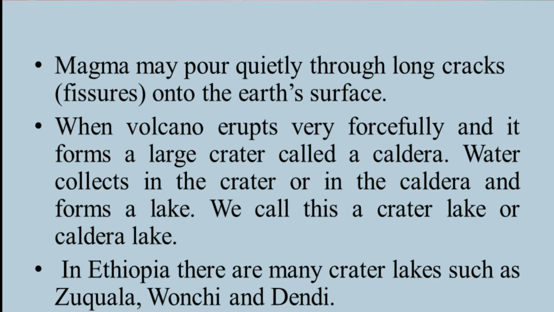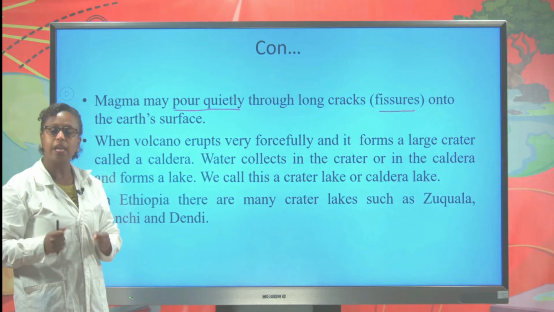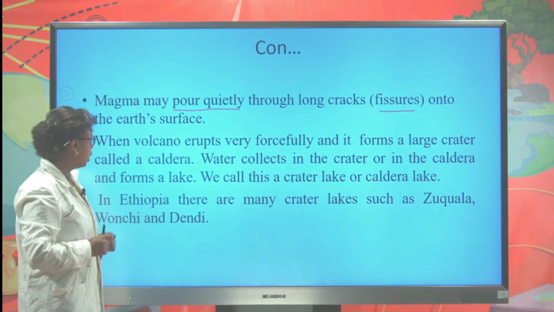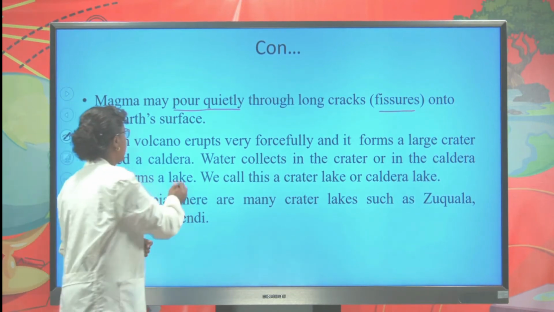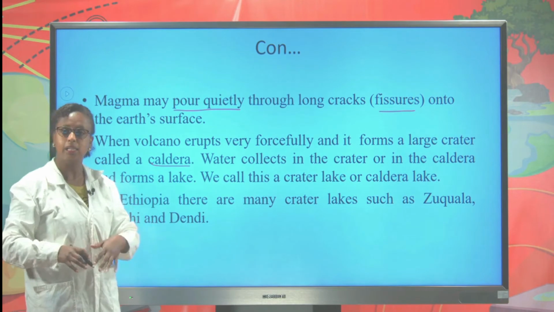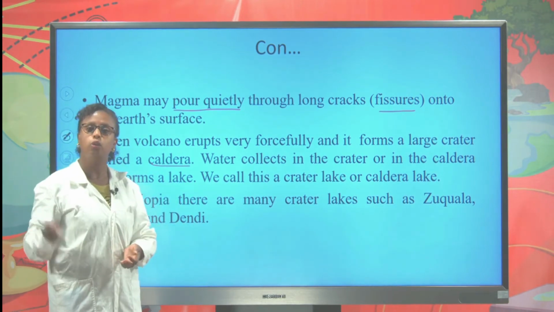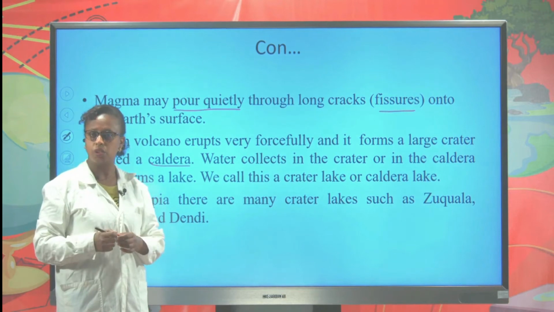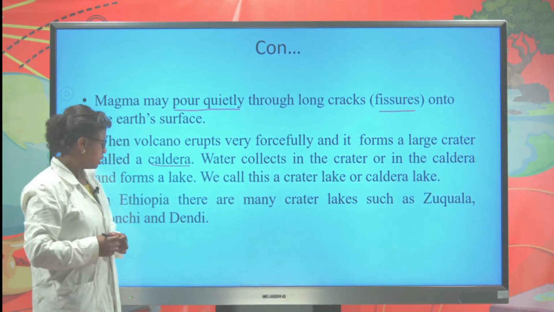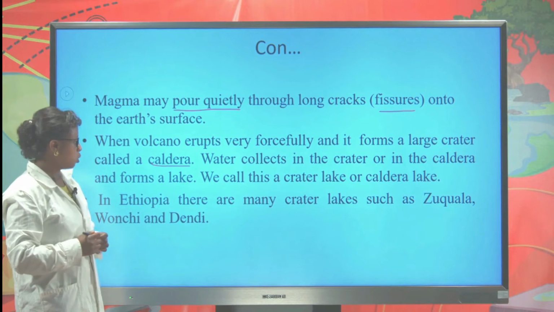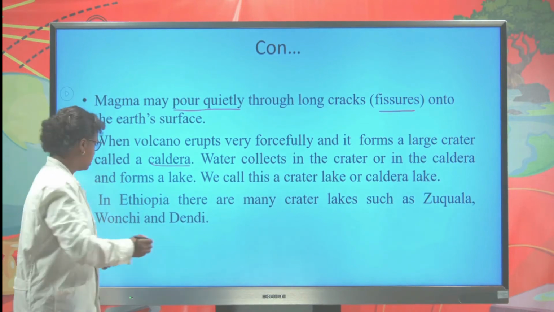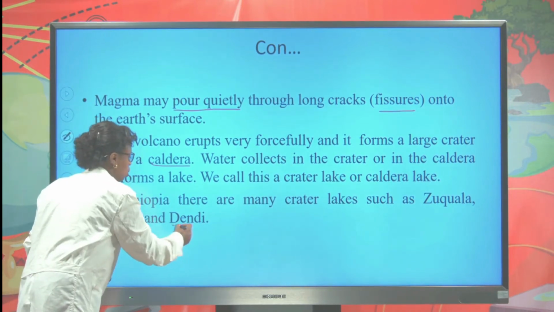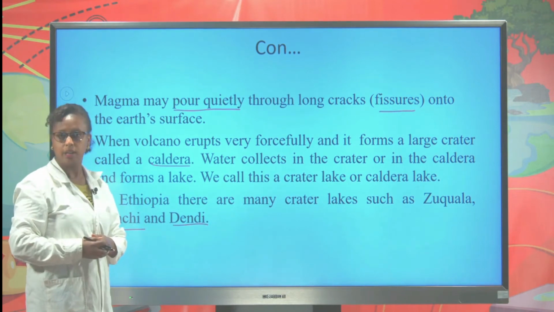When the volcanic eruption occurs forcefully, it forms a large crater. We call this crater a caldera. Caldera is bowl shaped and collects water inside it. There are different caldera lakes in Ethiopia. For instance, Mount Zukwala, Wenchi, and Dendi are examples of crater or caldera lakes.